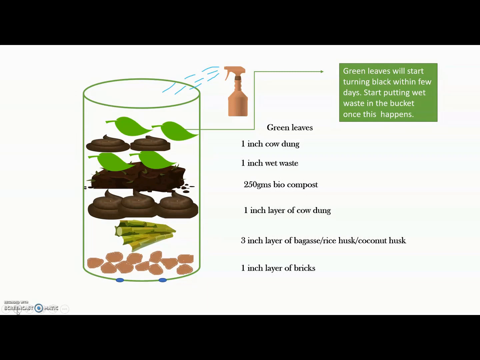Now, the type of wet waste you are introducing in the bucket will decide when you will get that compost. If you are cutting all the wet waste into small pieces and putting it into the container, it will decompose faster. It will provide you compost faster. If you are putting big chunks of wet waste in it and waiting for it to degrade naturally, then it will take some amount of time. But on average in 1 month you will get your compost.